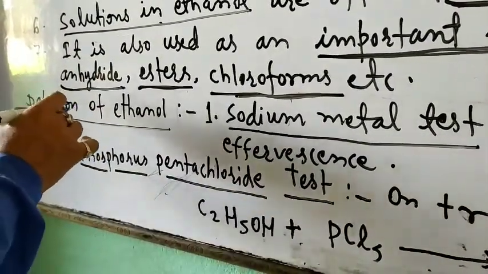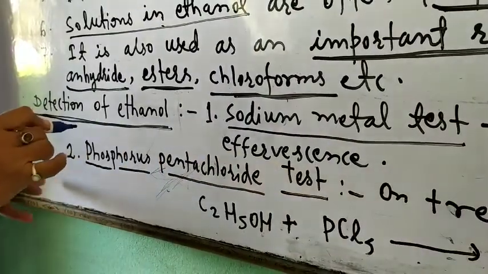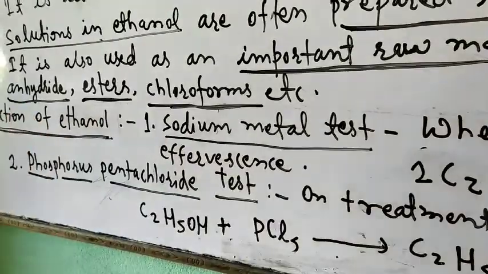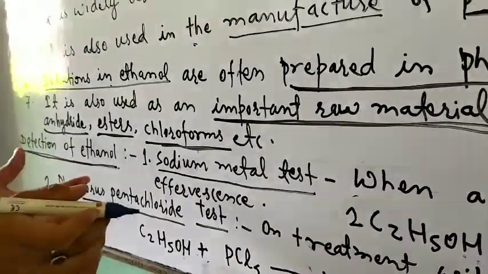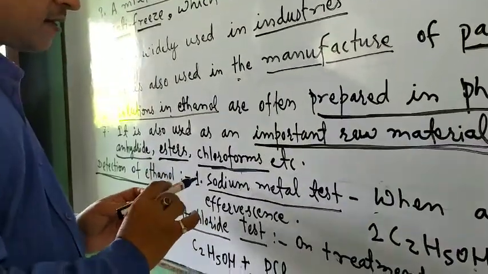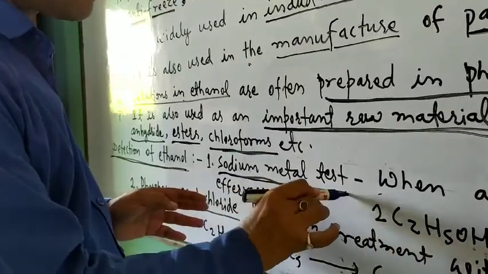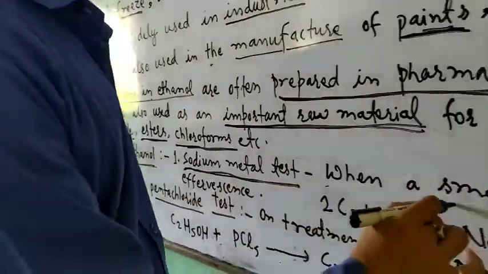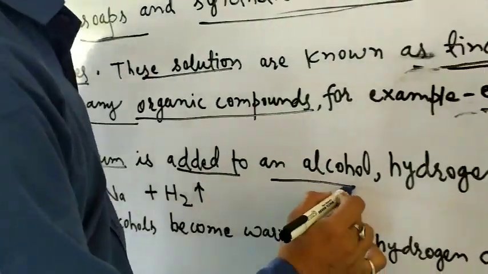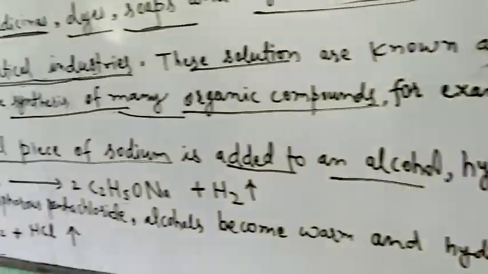Now we have to study the detection. How do we detect ethanol if we have a solution of ethanol? To detect ethanol, we take a small piece of sodium metal, and this test is known as the sodium metal test. When a small piece of sodium metal is added to an alcohol, hydrogen gas is evolved with effervescence.